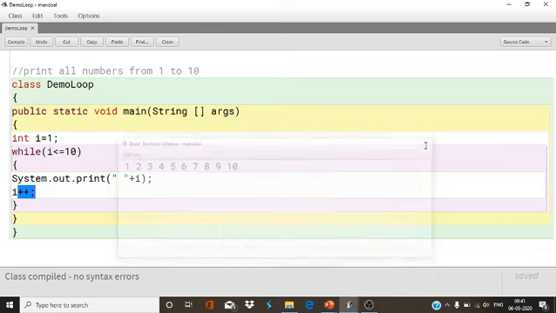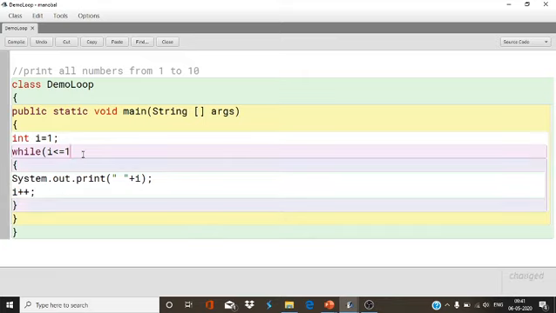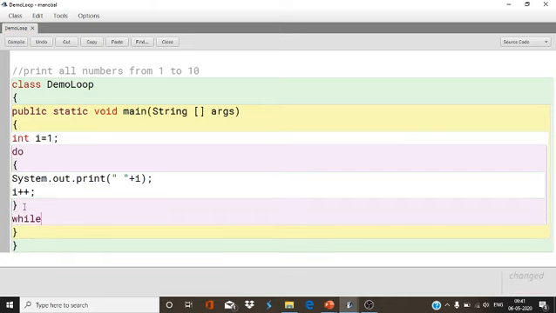Now this type of program you can also do by using do while loop. How will you do it? Let's see. First the initial value, then do. See, no condition is there. Now at last I will give while I less than equals to 10.